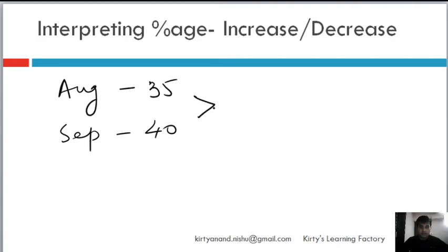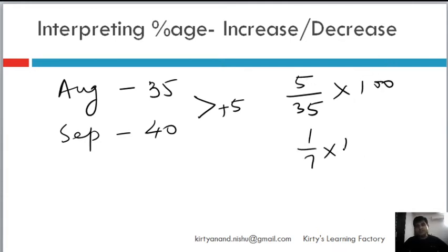So the absolute increase is 5 degrees, and therefore the percentage increase will be 5 by 35 into 100, because it is a fraction, you have to convert it into percentage. So we multiply by 100, it becomes 1 by 7 into 100, which I think roughly should be equal to 12 point something, if I'm not mistaken. Oh sorry, 14 point something percentage. You do the exact calculation, guys.